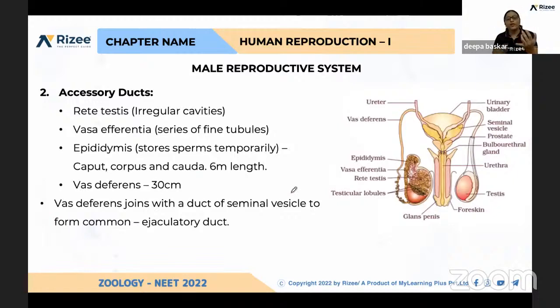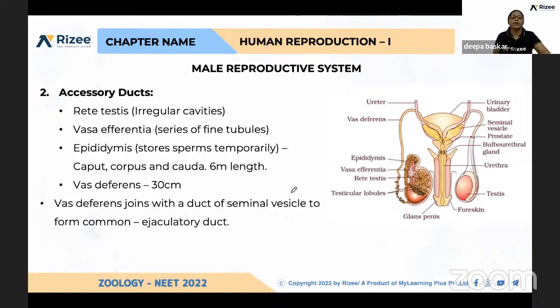Now it is clear where it is located. And what is the role of scrotum, and how many lobules are present inside the testis, and in one lobule how many seminiferous tubules are present, what cells are present inside the seminiferous tubules and their role, outside the seminiferous tubule Leydig cells are present, and testosterone production is their role. And apart from that, androgen binding protein and inhibin. What is the role of inhibin?